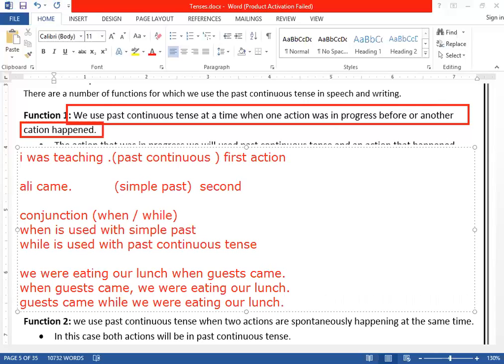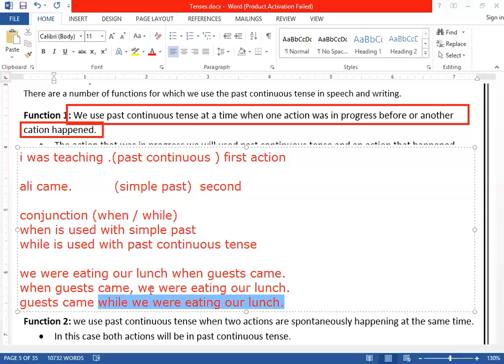Now look here. What I have used here: guests came. Why did I use while here? Because I have written above that while is used with past continuous. Can you see I have used past continuous? So before past continuous, what do we use? While. Remember, we cannot say when.